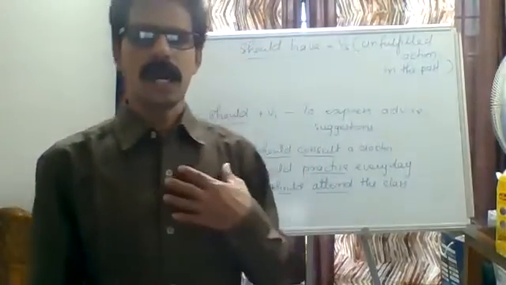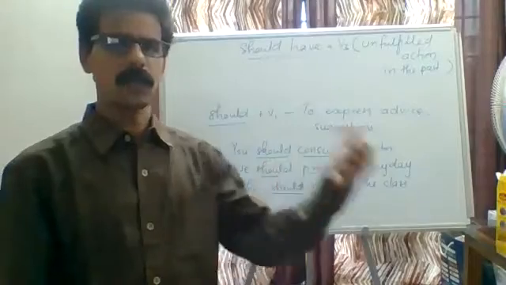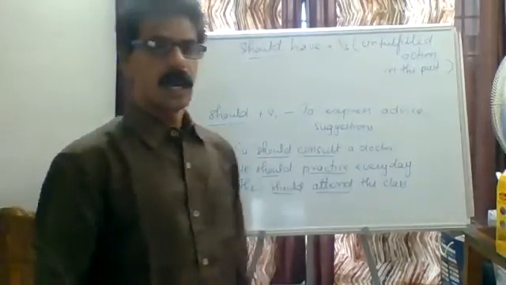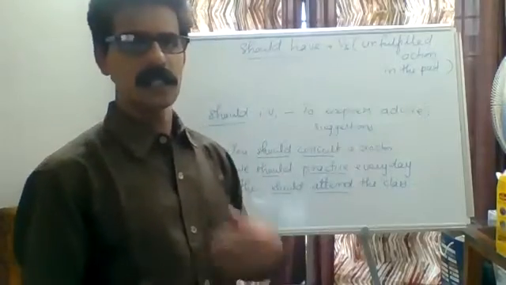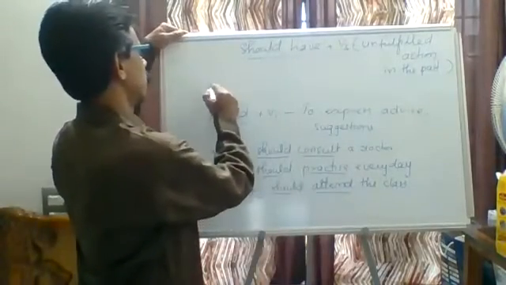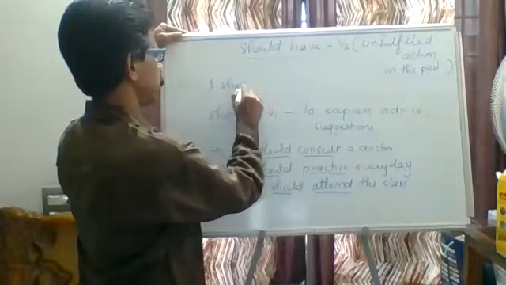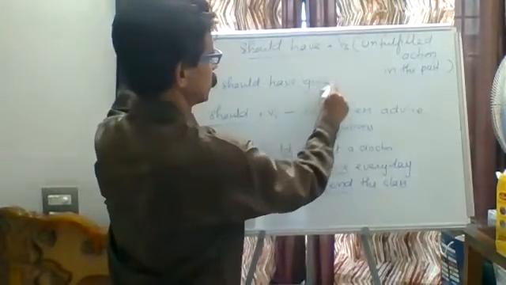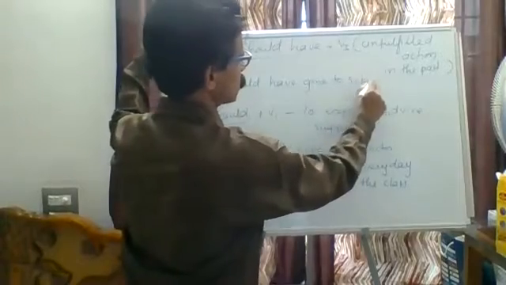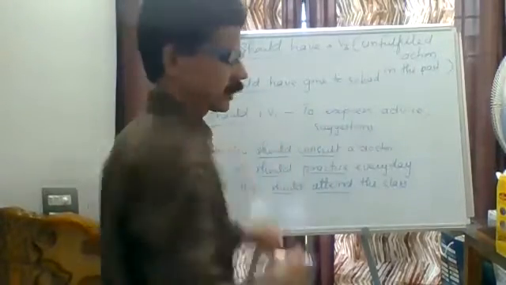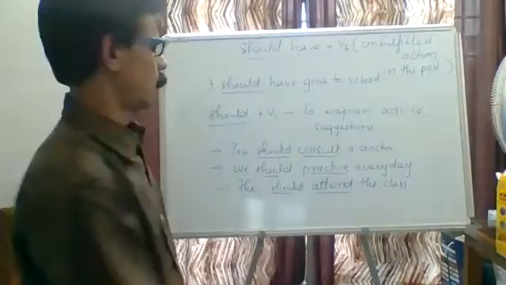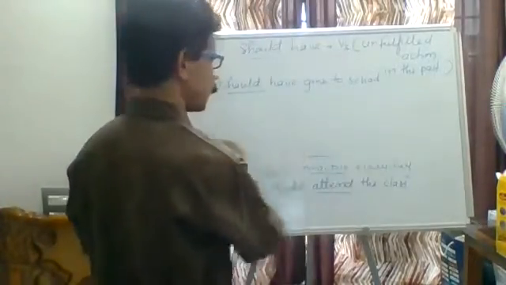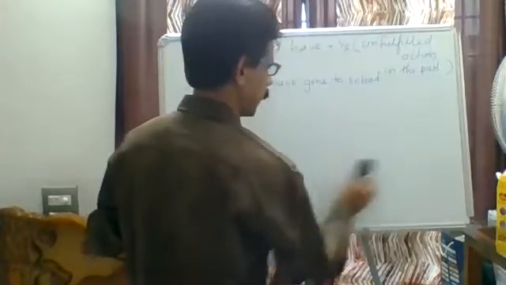For example, I had to go to school today, but I couldn't go. I did not go. After the time is completed, I speak: I should have gone to school. It means, did I go to school? No, I did not go to school. When I speak, I did not go to school.